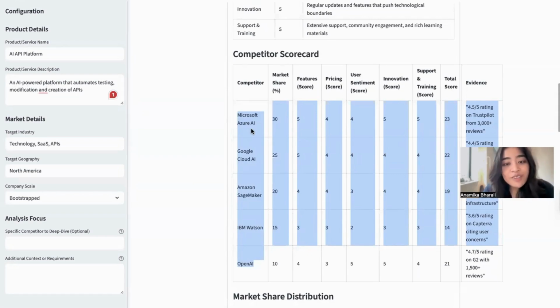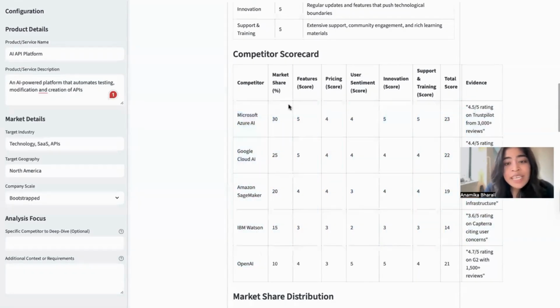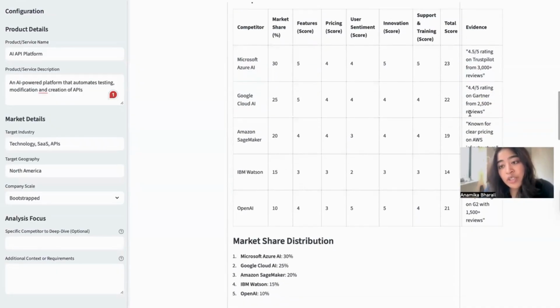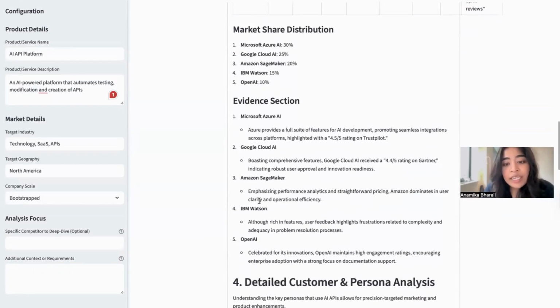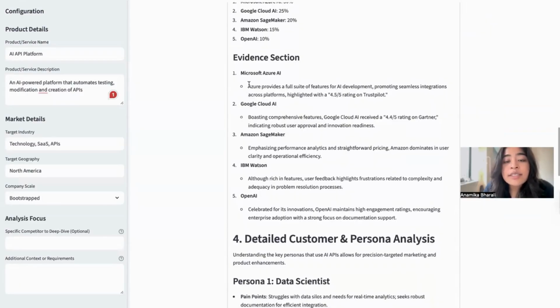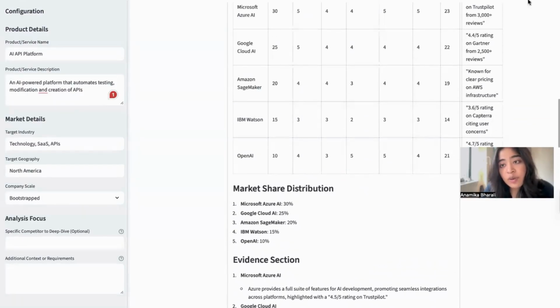So of course, Microsoft Azure, Google Cloud, Amazon SageMaker, IBM Watson, OpenAI. And we are also showing the market share along with the scores. And we're also putting out an evidence column, just trying to show why these scores were given to these competitors. Going ahead, we're trying to also assess the evidence section from the scoreboard.